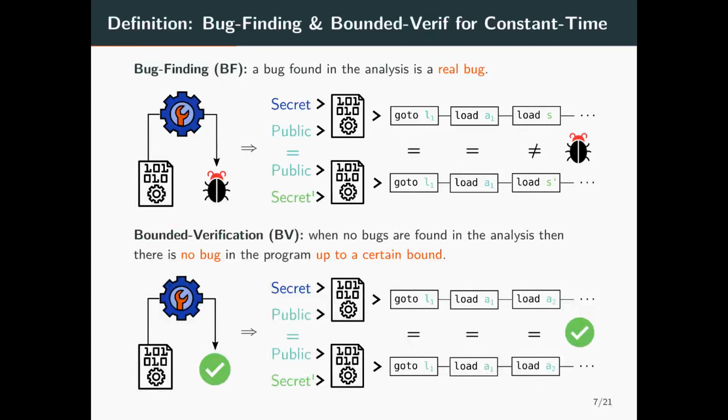And an analysis is correct for bounded verification if when it reports that no violations are found up to a certain bound, then there is no violations in the program up to this bound. Bounded verification is well suited for verifying cryptographic implementations, because we can usually bound the analysis by bounding the size of the input, like the cryptographic keys.